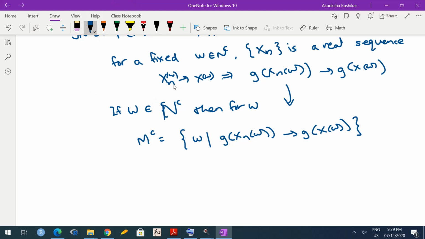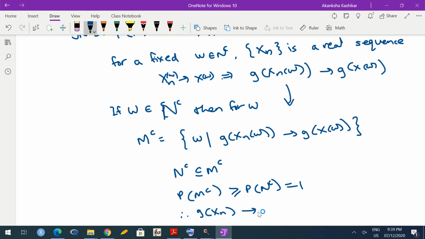What we know is, if Xn converges to X, then this automatically happens. So if omega belongs to N complement, then it belongs to M complement also. So N complement is a subset of M complement. As a result, probability of M complement is greater than or equal to probability of N complement, which is already 1. Therefore, g(Xn) converges to g(X) almost surely.